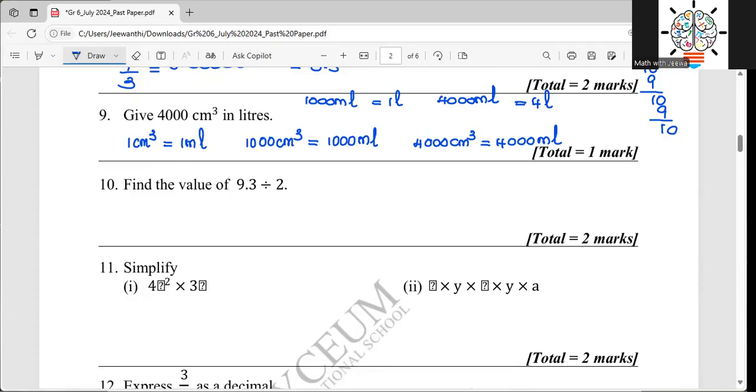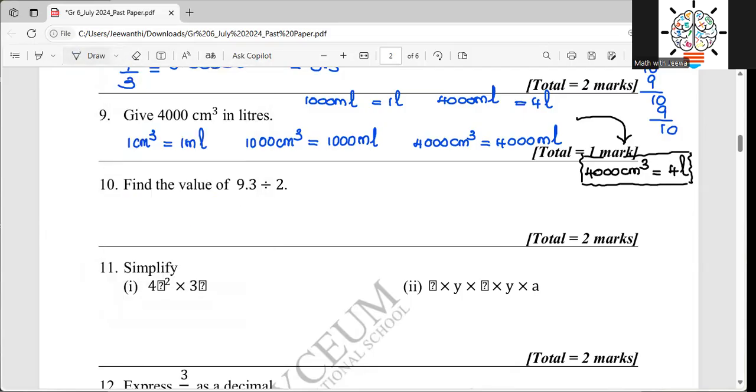So then the answer I should write here, you can use your black color pen if needed. You can write here, therefore, 4,000 cubic centimeter is equal to 4 liters. So this is my final answer. You can show it like this because we had to do so many steps and we have to manage the space now. So this is the final answer. If needed, you can show it like this with an arrow, right? So these are the tips you can use when you're managing the space, right?